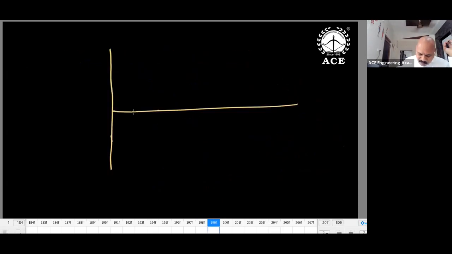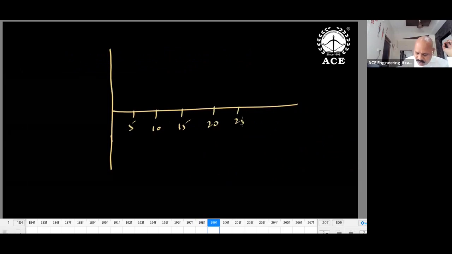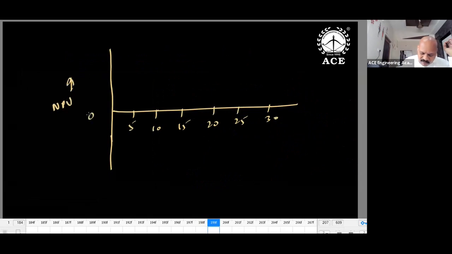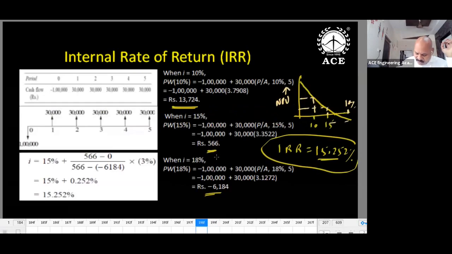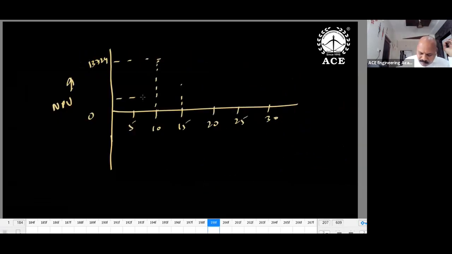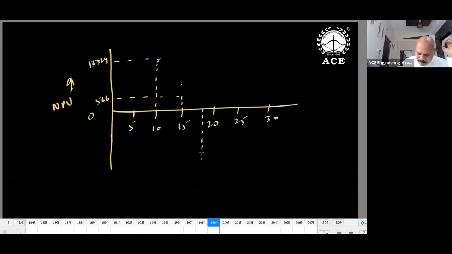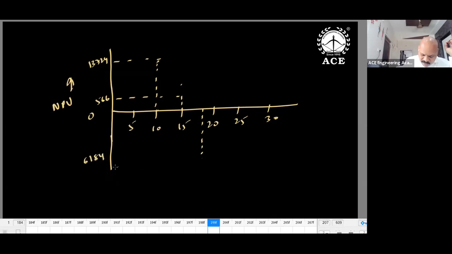With this question, we take 5, 10, 15, 20, 25, 30. First of all, I'm taking 10%, NPV 13,724. Next 15%, 566. Next I've taken 18%, minus 6,184. Then what is being observed? The graph is actually moving like this.